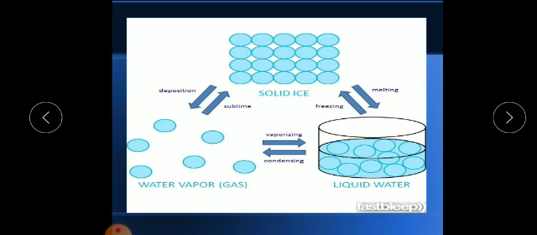These are sublimating agents. Sublimating agent means they are in solid state of matter, but by absorbing heat, they can directly convert into vapor form. And when we deposit or condense these vapors, again it will turn into solid form. So these are the interconversions between the different states of matter.